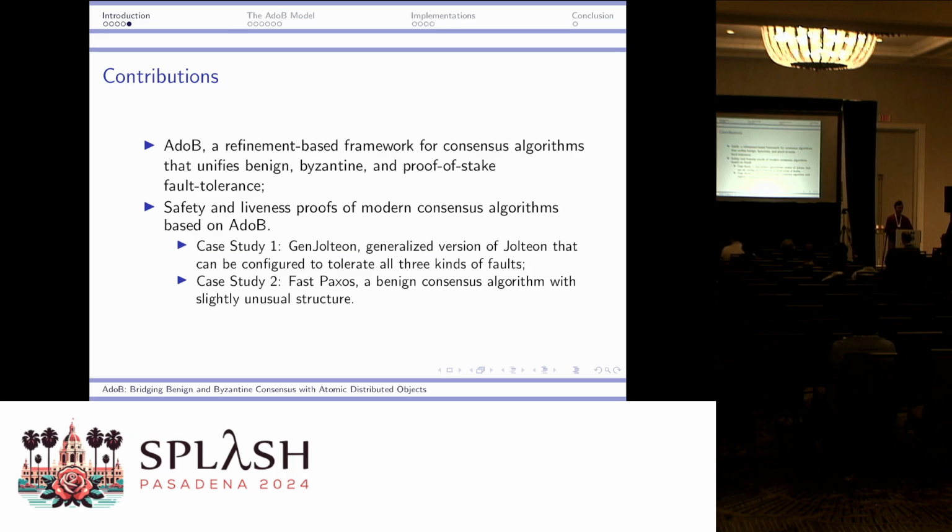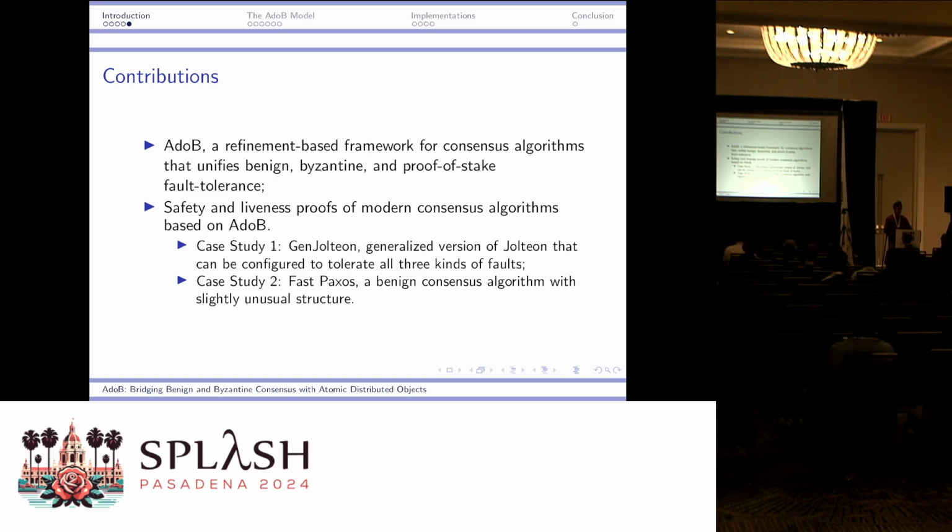The first one is a generalized version of the Jolteon consensus protocol. We will show that it is possible to parameterize this algorithm so it can tolerate either benign fault or Byzantine fault or proof of stake. The second case study is Fast Paxos. It's a benign consensus protocol with a slightly unusual structure. And we claim that it can be interpreted as a limited kind of Byzantine fault.